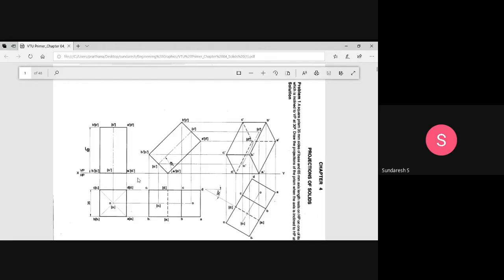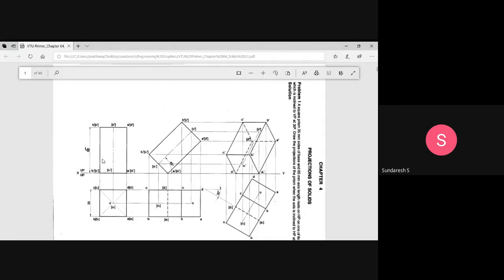So only the rectangular face. That's what I was talking about in the previous example or demonstration. When you see it from the front, you can see only A, B, B1, and A1. This is the rectangular face which can be seen in the front view. When you keep the solid on HP such that its axis is perpendicular to HP, you can see one of the rectangular faces, which is A, B, B1, and A1.